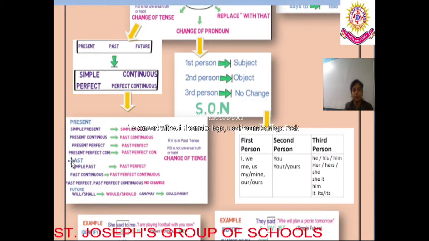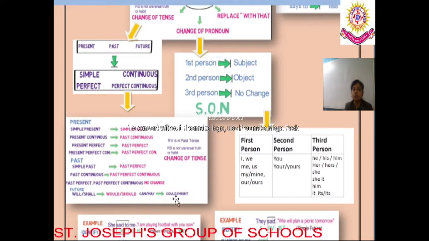Now talking about the past tense, simple past tense changes into past perfect tense, past continuous tense changes into past perfect continuous tense, past perfect continuous tense, there is no change in that, it remains the same. Now talking about the future tense, where we use will and shall, they get converted into modal verbs such as would or should.